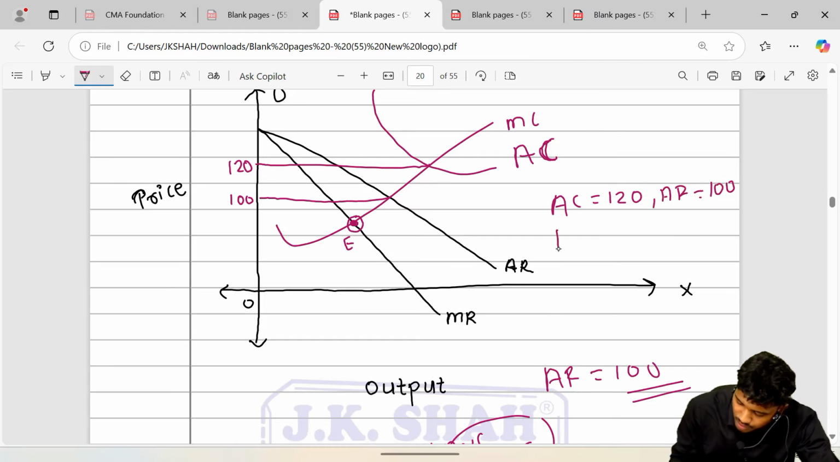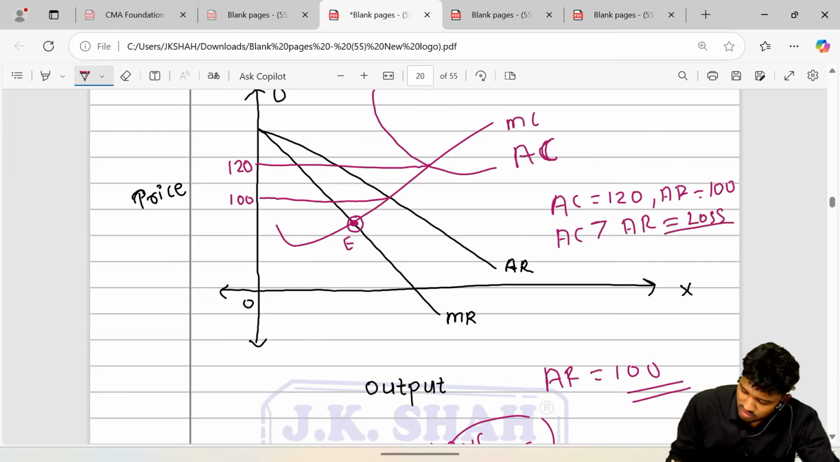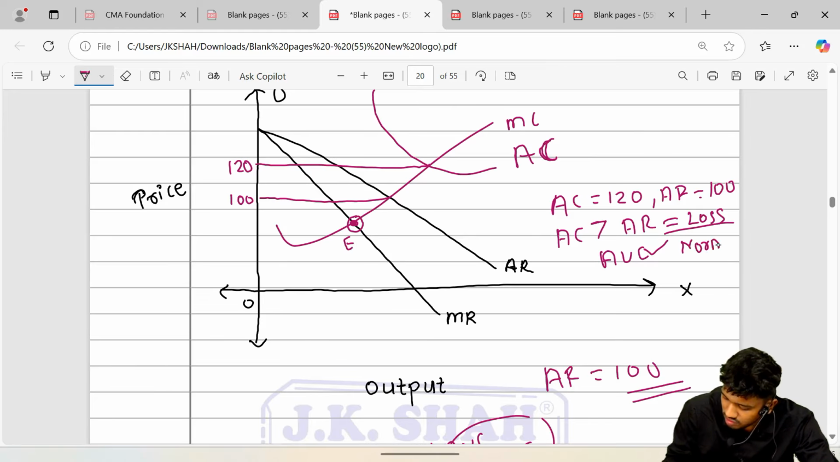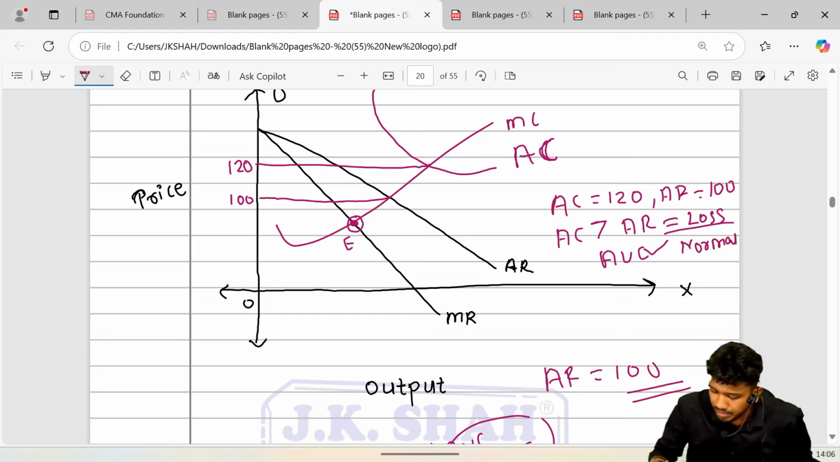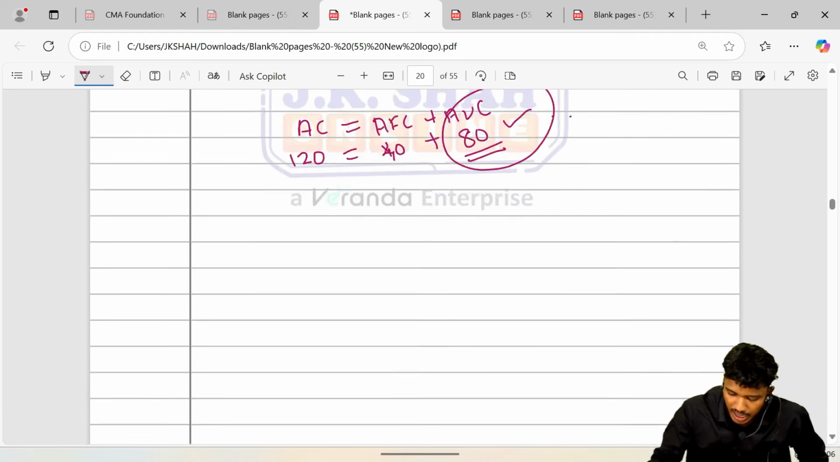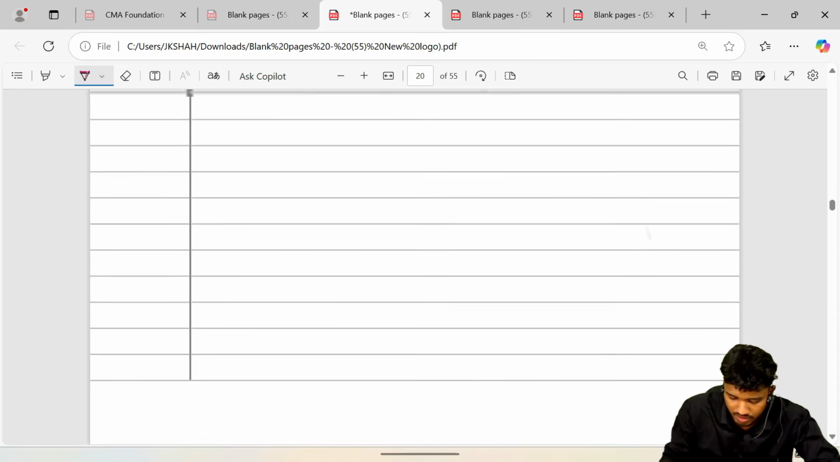done. Now your average cost is more than average revenue, in that case it is called as loss. But which loss? Is your average variable cost getting recovered? Yes sir, it is getting recovered, then it is a normal loss. Clear है क्या? Okay, चलो आगे बढ़ेंगे. Next.